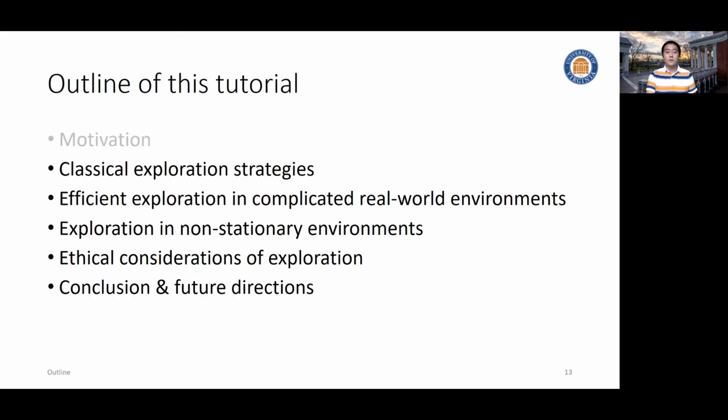So with that, we would like to move to the real technical discussion. How do we really handle the problem? How can we efficiently address exploration problems so that we can learn from the unknowns? To begin with, we'll walk you through a series of classical exploration strategies, which will become the foundation for us to build more complicated models to handle more real-world scenarios.